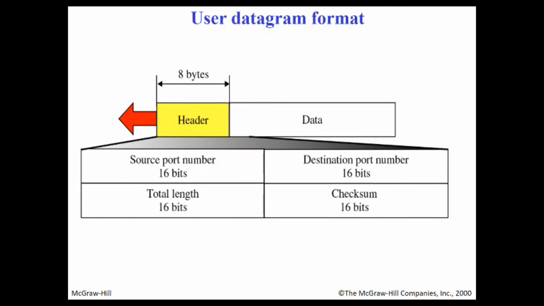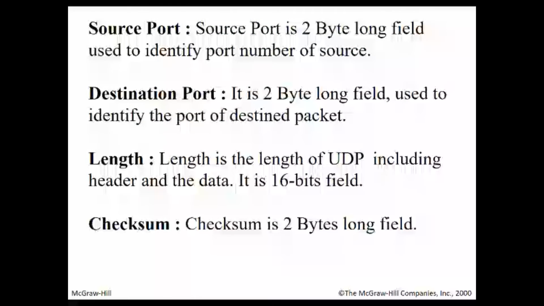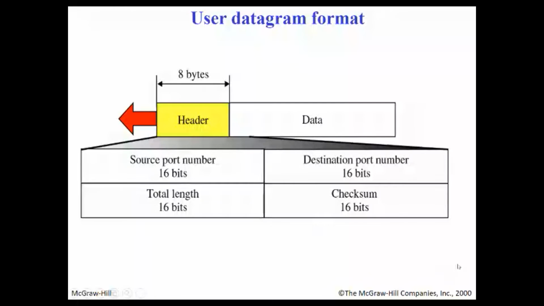So the fields of the user datagram protocol: the source port is 2 bytes long and it is used to identify the port number of the source, the process number of the source. The destination port is again a 2-byte field and it is used to identify the port of the destination, or the process with which the source wants to communicate. That is, to what process UDP will be handing over the message. The length is the length of UDP, that is header plus data, and it is a 16-bit field. And checksum is again a 2-byte, 16-bit field and it was present in the TCP header also.